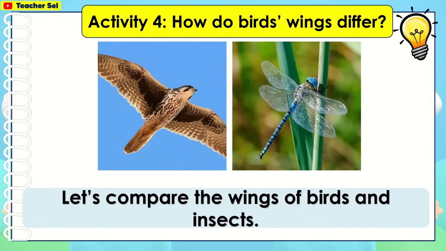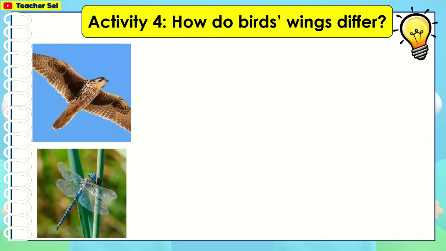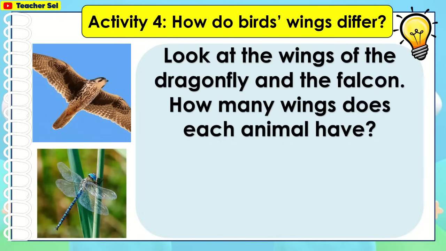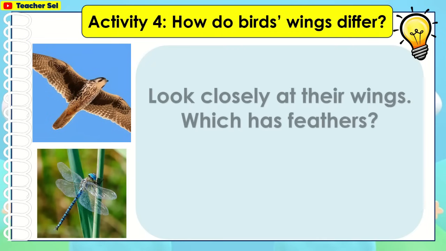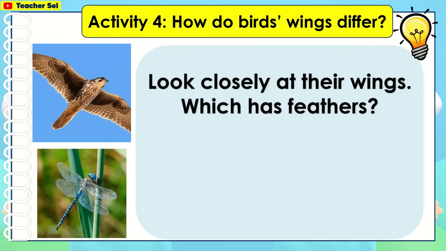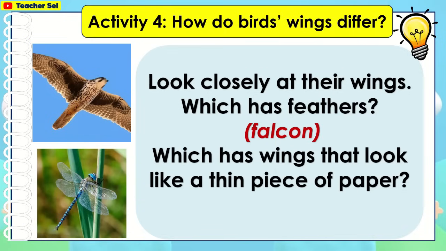Let's compare the wings of birds and insects. Look at the wings of the dragonfly and the falcon. How many wings does each animal have? The falcon has only 2 wings, but the dragonfly has 4. Look closely at their wings. Which has feathers? The falcon. Which has wings that look like a thin piece of paper? The dragonfly.